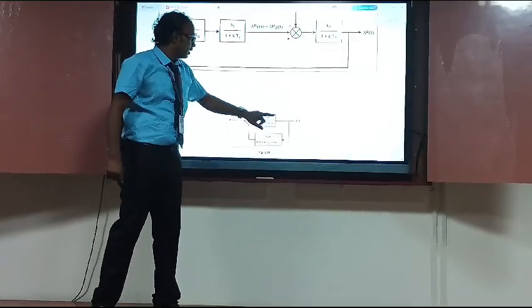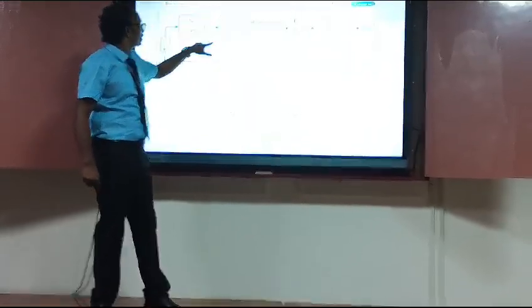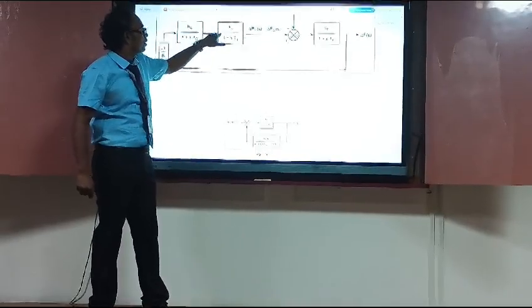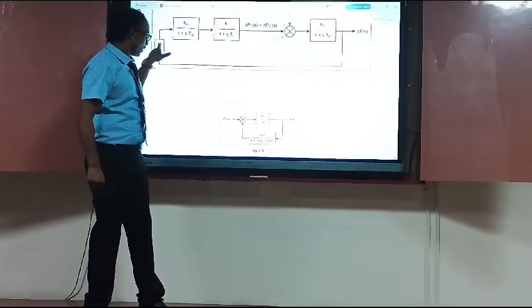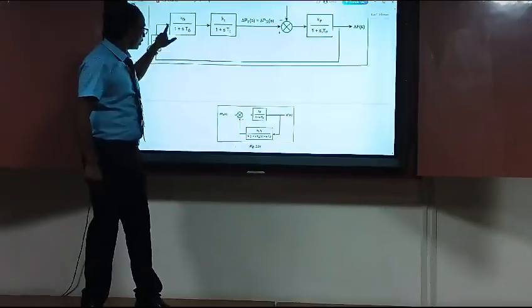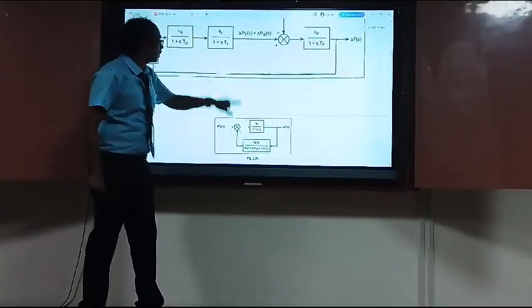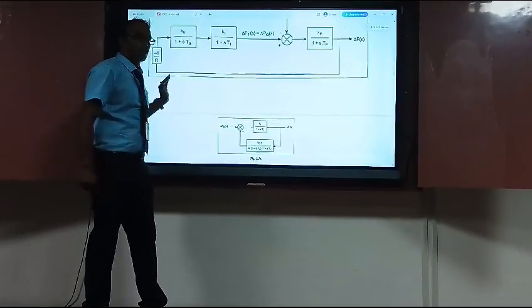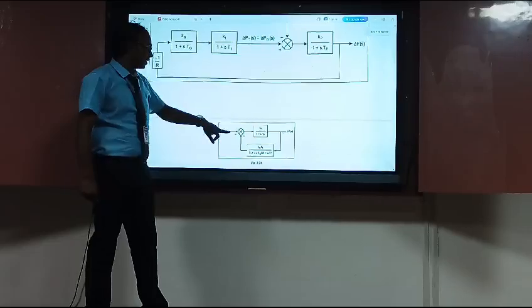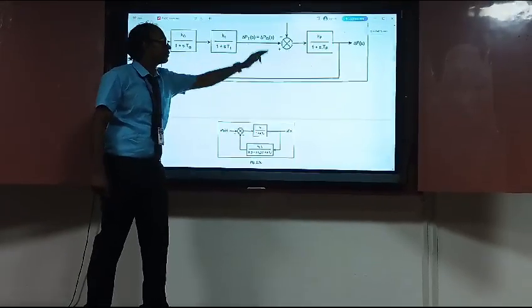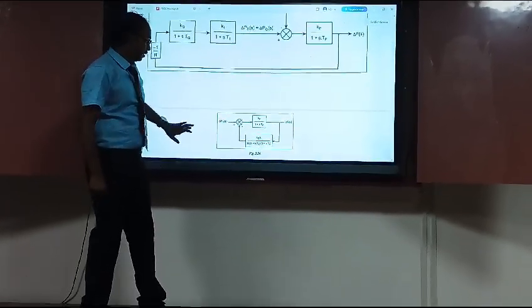So here the demand power should be the input, and this Kp by 1 plus sTp, these two are combined together in series, and we are going to merge Kg Kt divided by R. This one minus 1 by R is the numerator, so R(1 + sTg)(1 + sTt). In order to write the first order equation, this block diagram should be represented as a single input and single output from the multiple input stages.